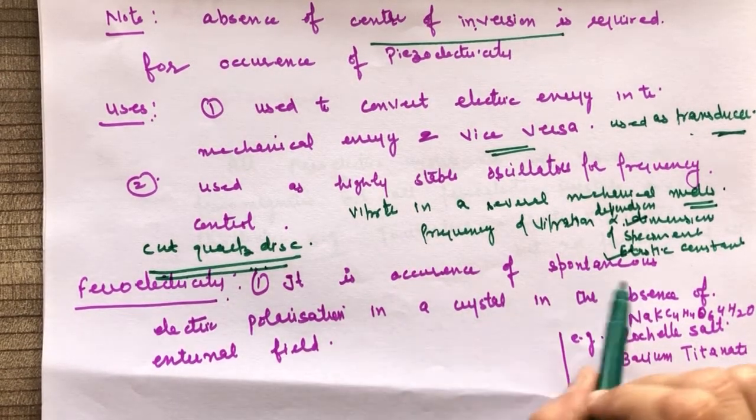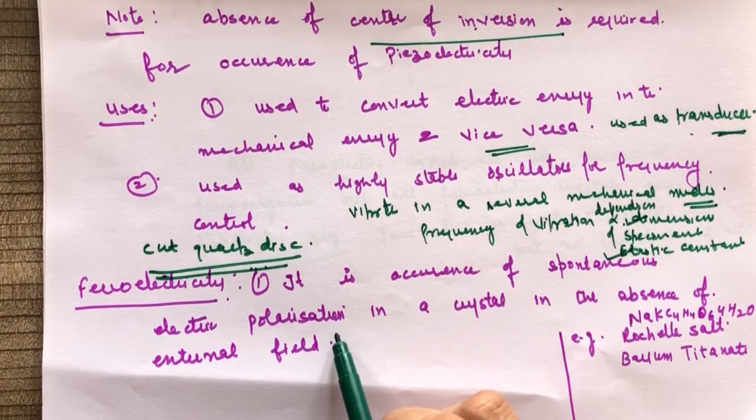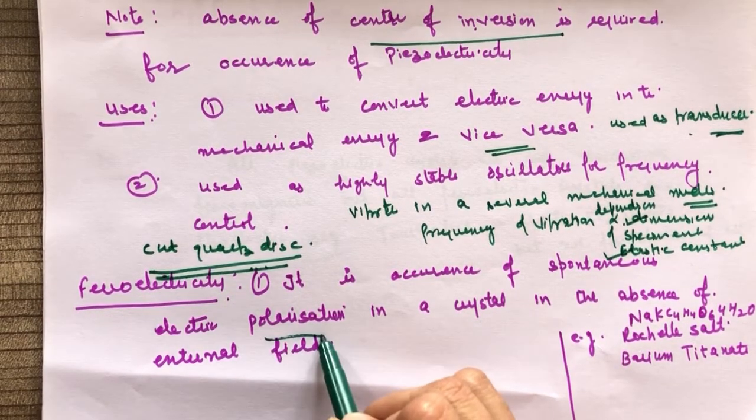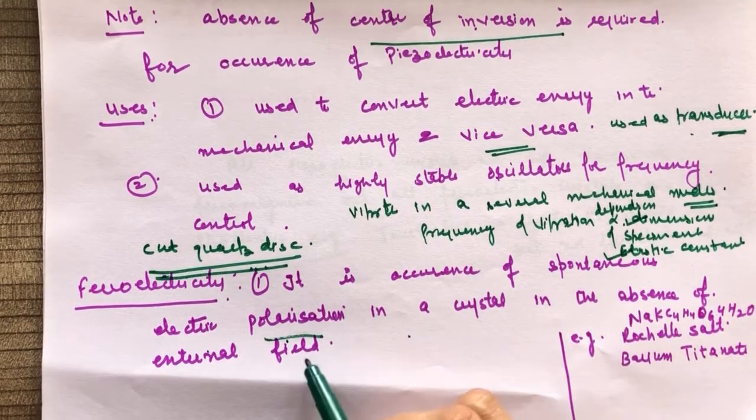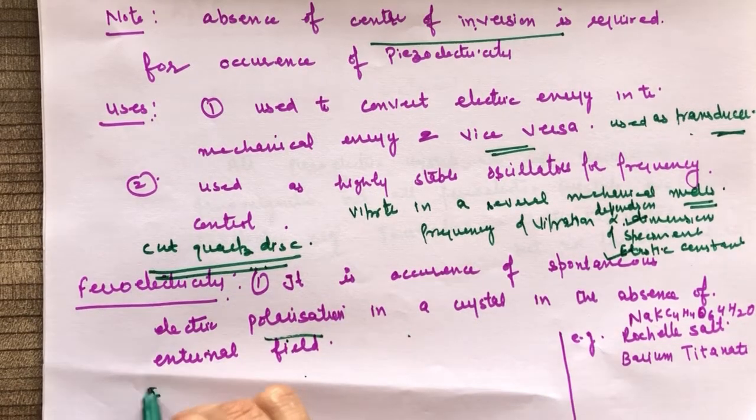So it is the occurrence of spontaneous electric polarization. If there is a dipole moment, then there is a polarization, electrical polarization in a crystal in the absence of external field. ठीक है जी. Or we can also say that in these type of materials, the center of positive charge does not coincide with the center of negative charge.